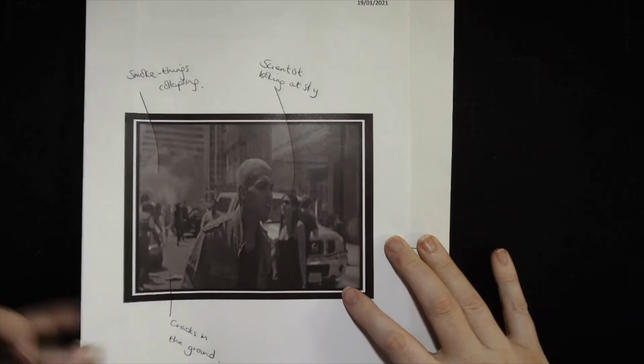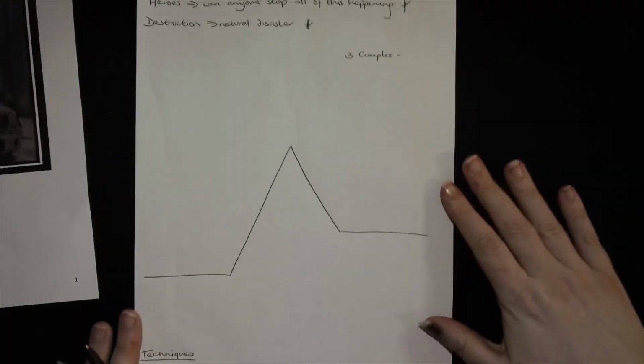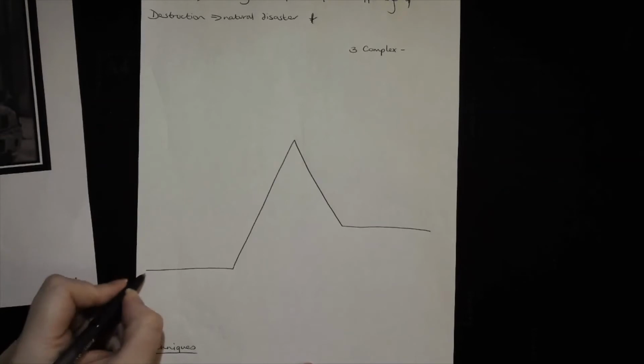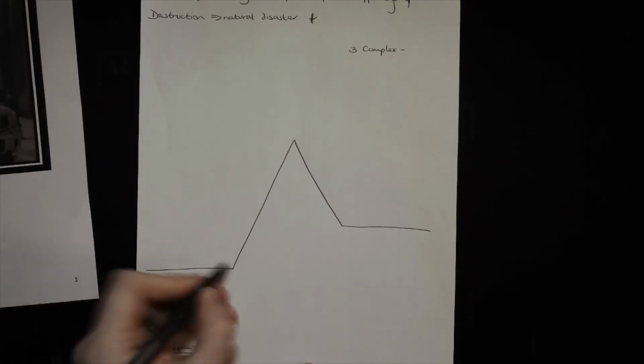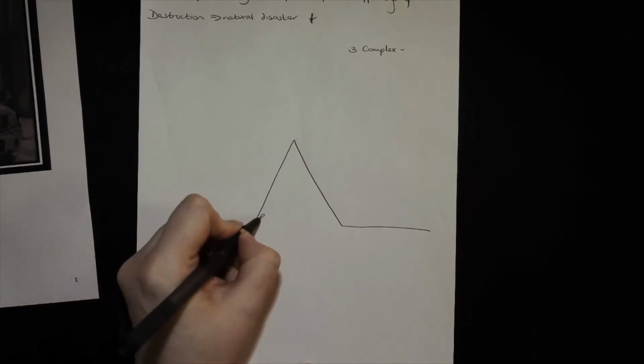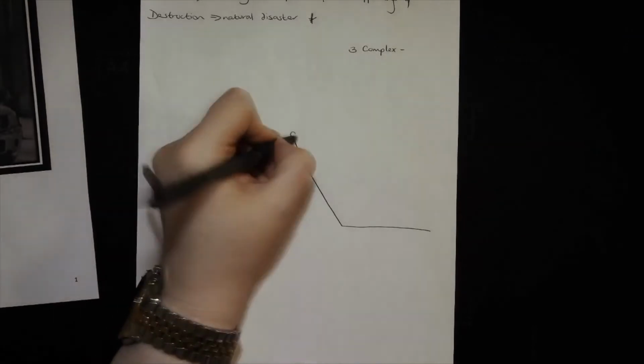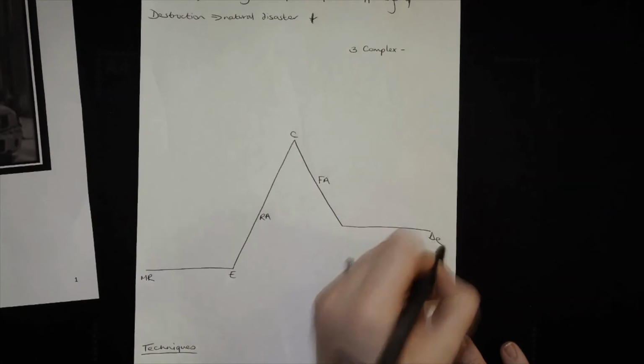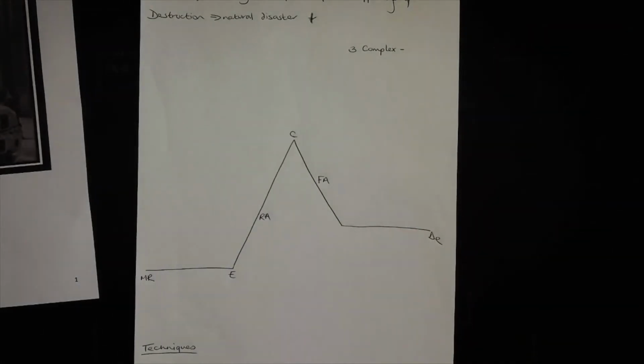The main part of my plan has to be, of course, my Freytag's pyramid. We know there are eight parts to a Freytag's pyramid, but I'm not going to use all of them. In this case, I'm going to use in media res, exposition, the rising action, climax, the falling action, and then I'm going to use denouement at the end, because that means as a writer I don't need to worry about trying to tie everything up at the end of the narrative.